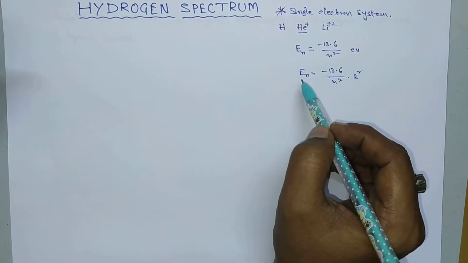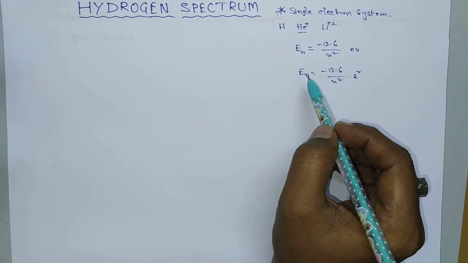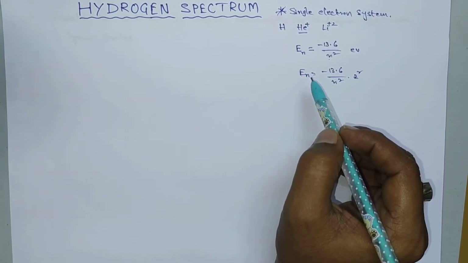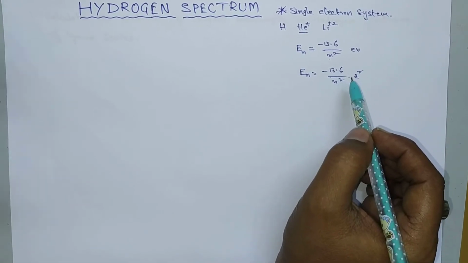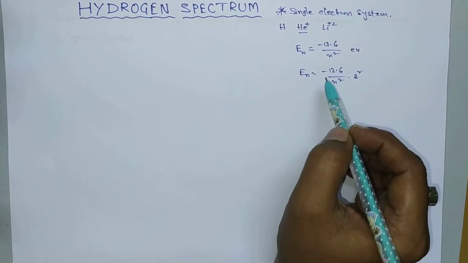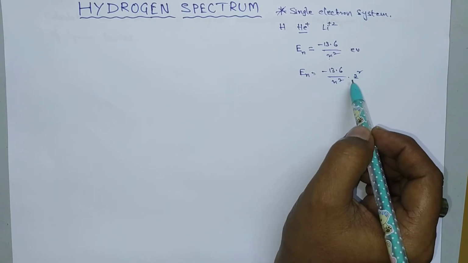Here is the expression for the energy of an electron in those orbits. Whenever the electron is present in those orbits, the energy is quantized, that is, it has a fixed quantity: minus 13.6 by n square into Z square.